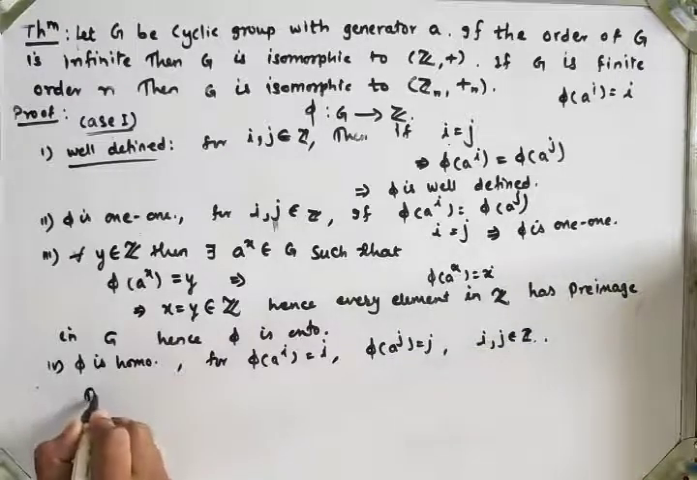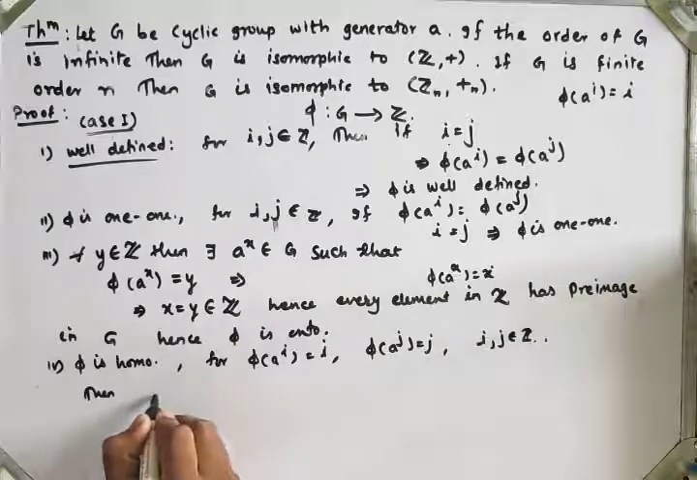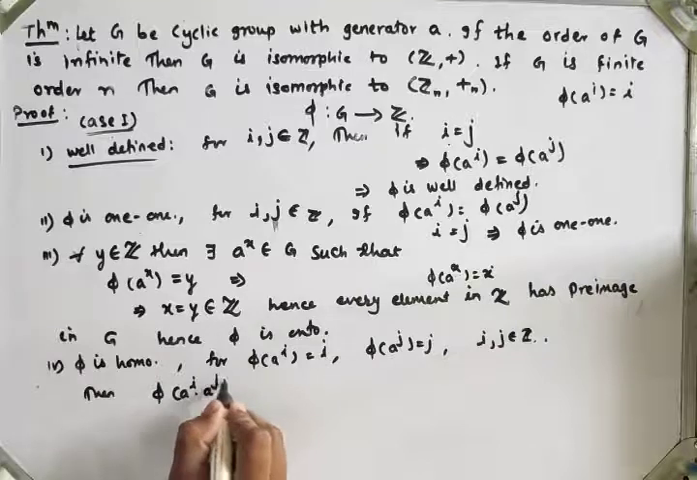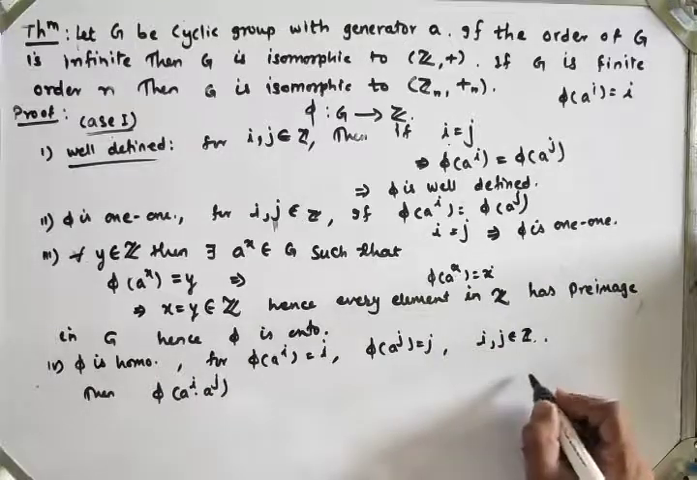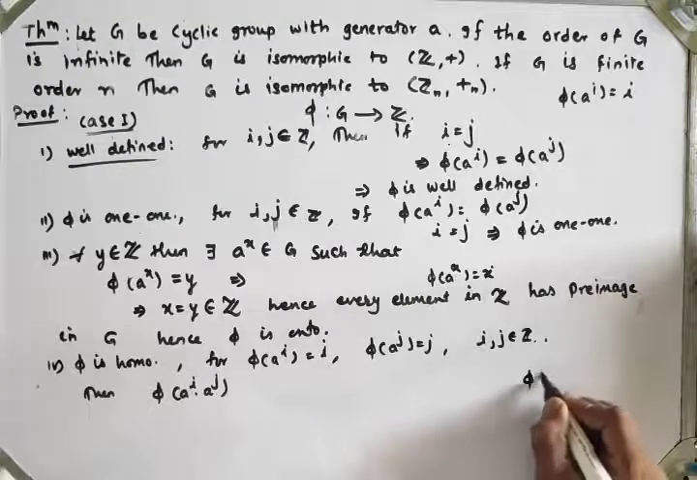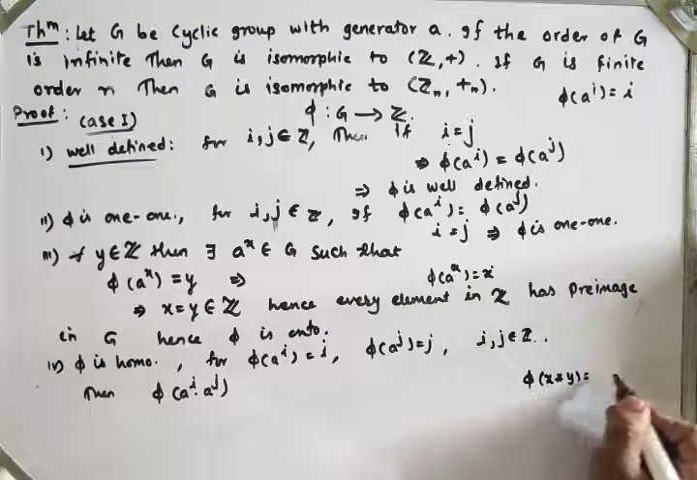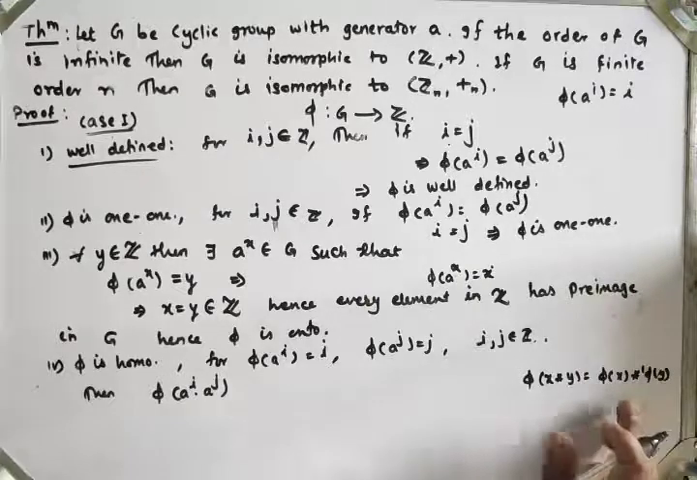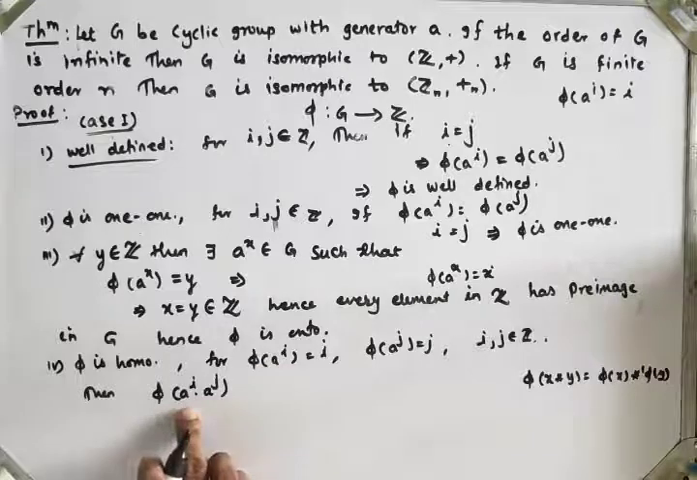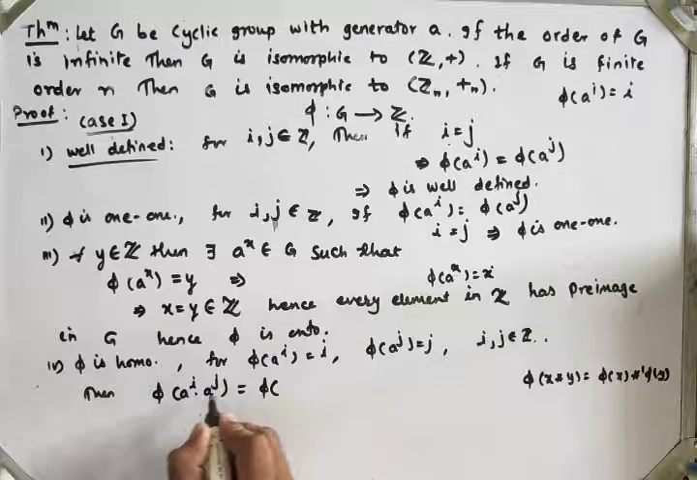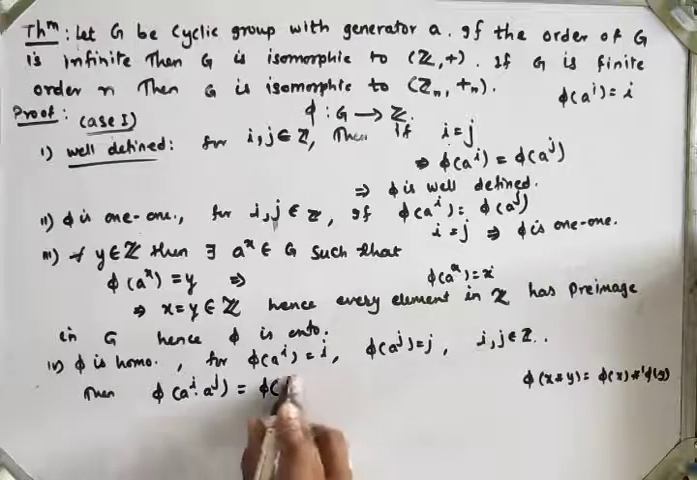Then our definition is phi of a raised to i into a raised to j. So what is the condition for homomorphism? Phi of x star y is equal to phi of x star dash phi of y. So we have two elements. I have taken phi of a raised to i into a raised to j, which is equal to phi of a raised to i plus j, since the bases of the two elements are the same.